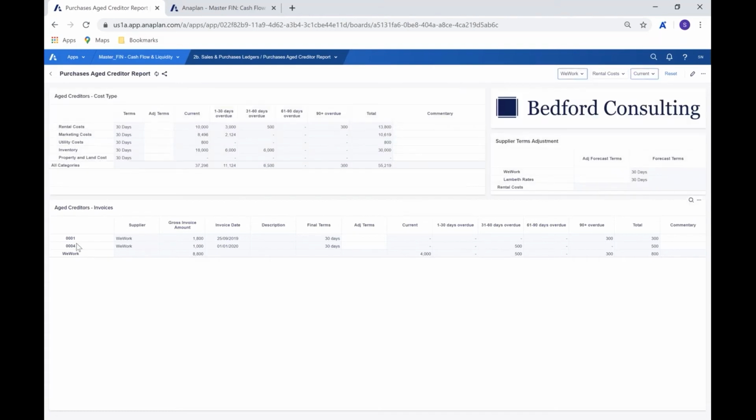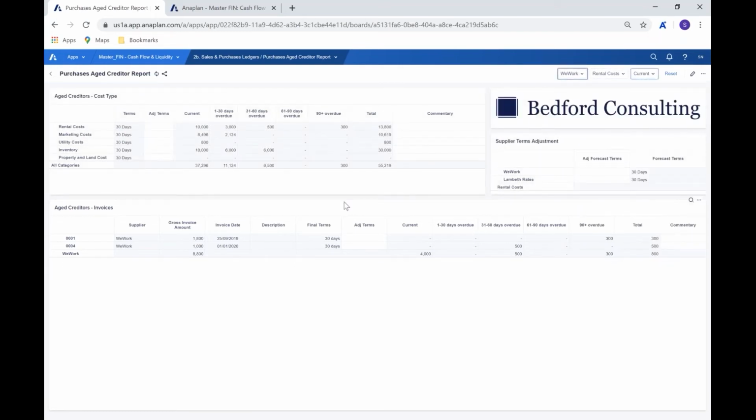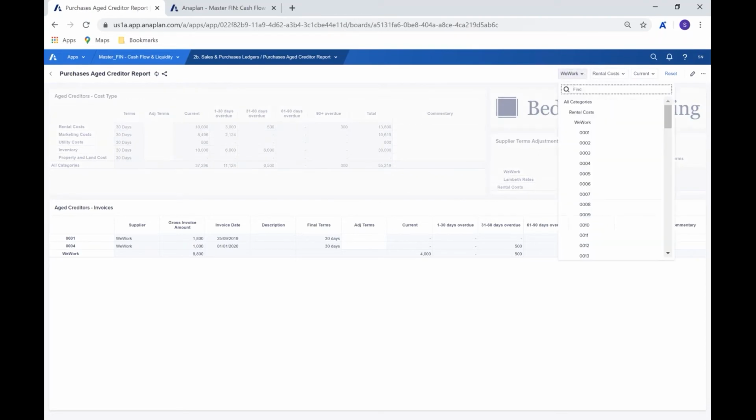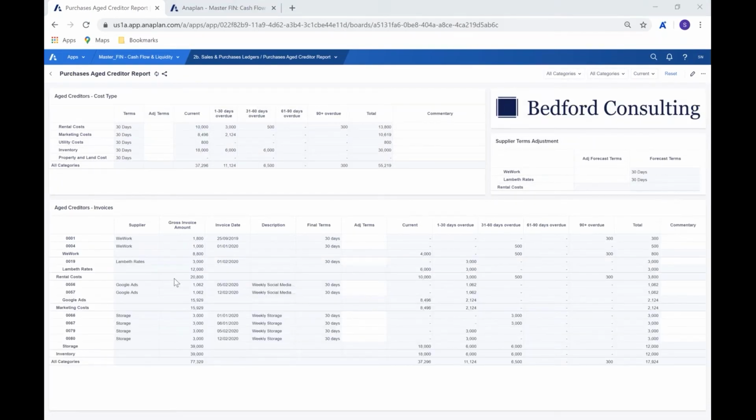The invoices that we're looking at are specific to the supplier. So we're now able to come through and start to pick. So we may say we want to look specifically at WeWork, so we'd be seeing the WeWork piece, or of course, we could be looking at all categories, in which case it would show us all of them.